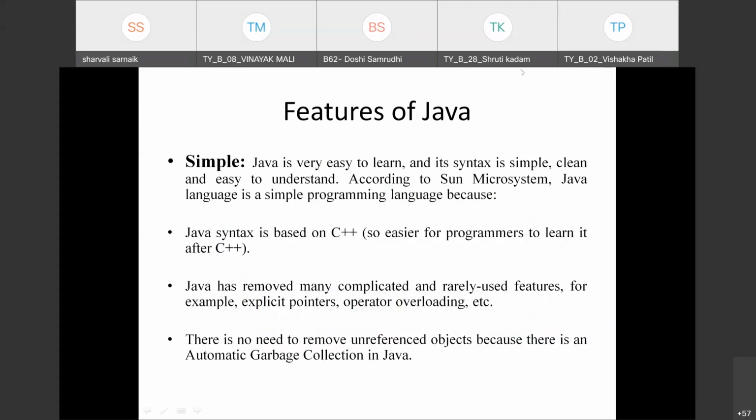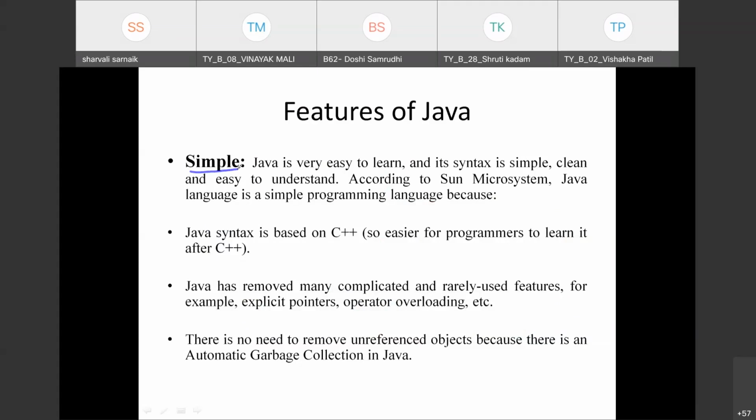So the first feature of Java is that it is simple. We say that Java is a simple programming language. So why do we say it is simple? Java is very easy to learn and its syntax is simple, clear and easy to understand, because mostly Java syntax is based on C and C++.